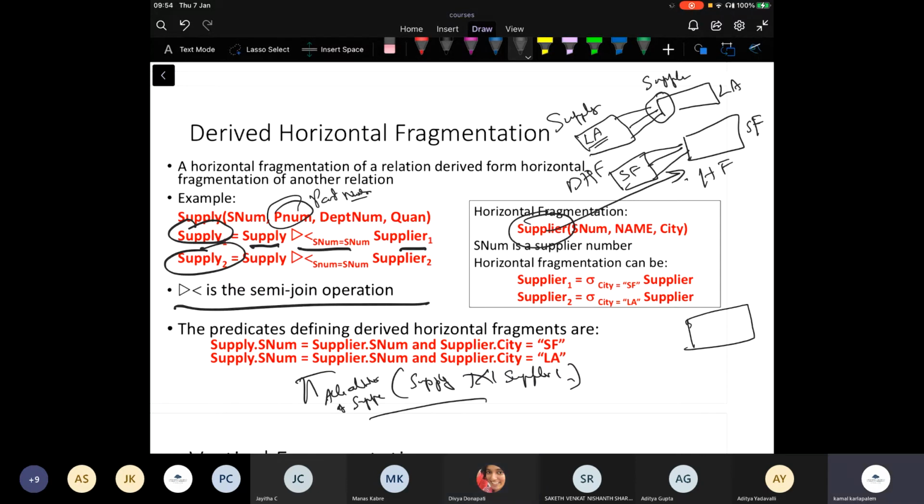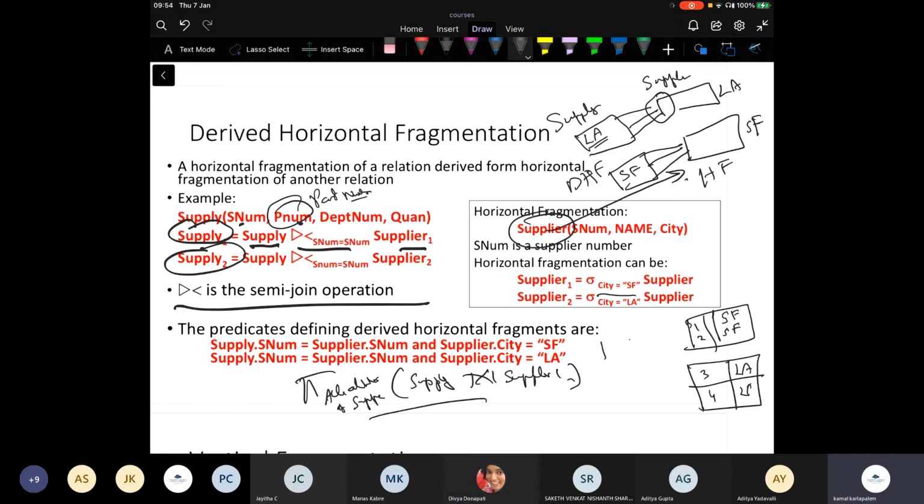I have this supplier one, which is all those suppliers where location is San Francisco. So they will have the key, right? Supplier will be 1, 2, and so on. And all the locations which are in LA, there will be 3, 4, and so on, right? And here, this supplier number has supplied part number, right?